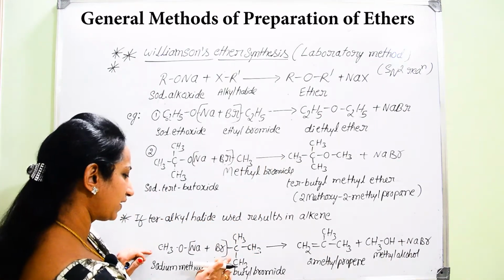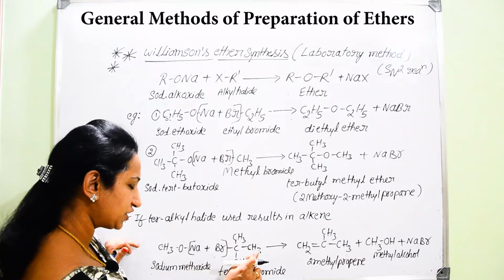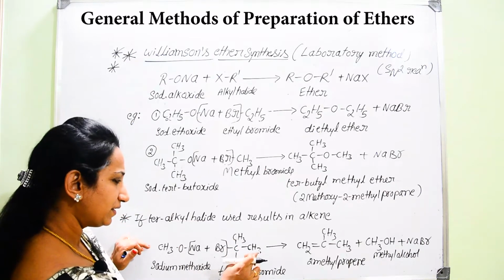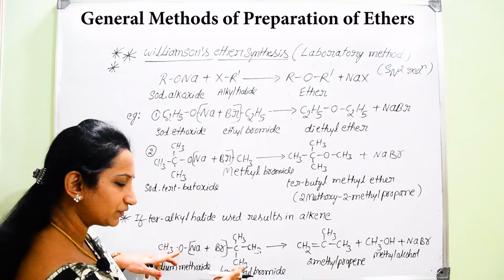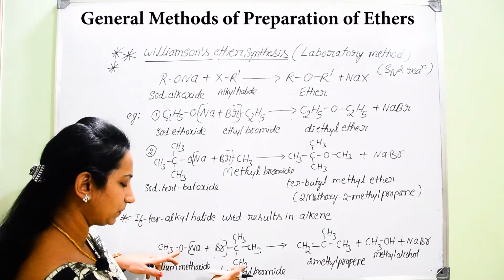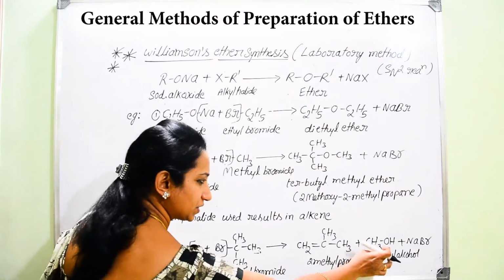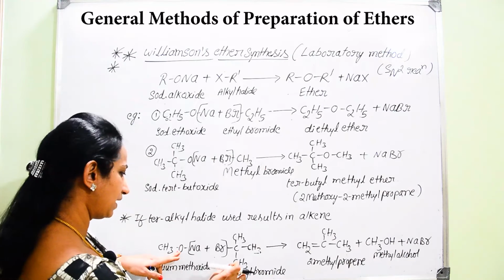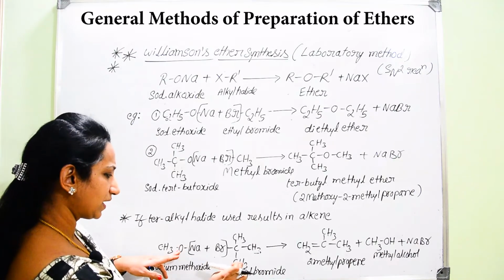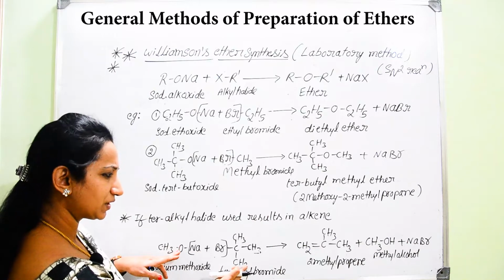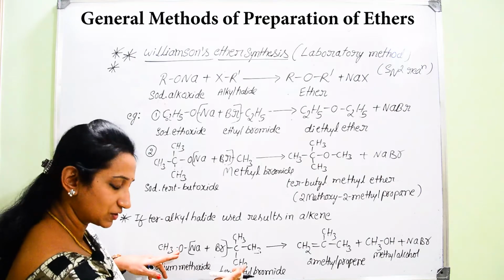So, as you can find here, CH3, C, CH3, and here the CH3O combines with one of the hydrogen atoms from the methyl group. So, you will get CH3OH, and there will be removal of hydrogen. Once there is removal of hydrogen on one side, on the other side there is removal of bromine. So, this hydrogen without bond is removed.